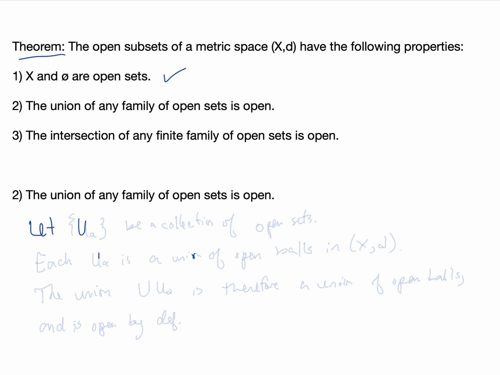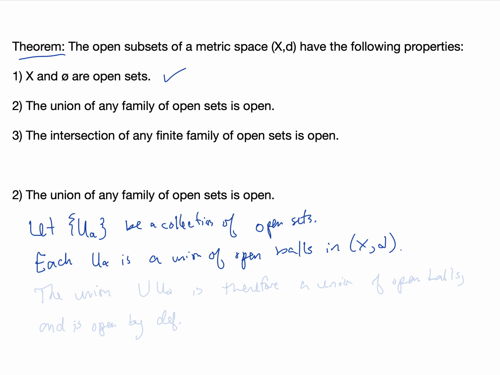Let the collection U sub alpha, where alpha can be over any index set, it might be finite, countably infinite, or uncountably infinite, be a collection of open sets. Now, because each of these is open, each of these by definition is a union of open balls. So each U sub alpha is a union of open balls in the metric space.